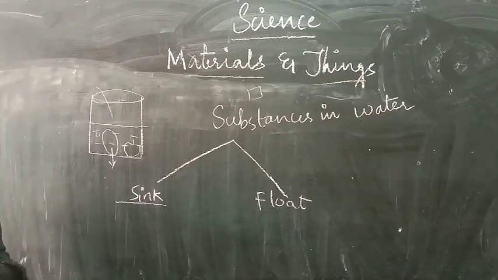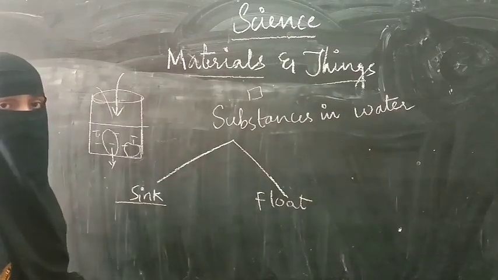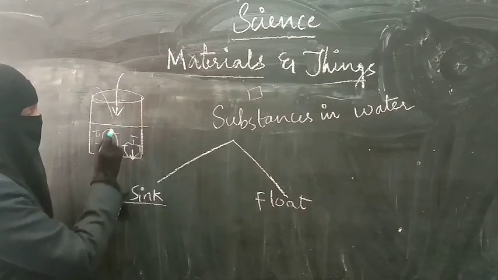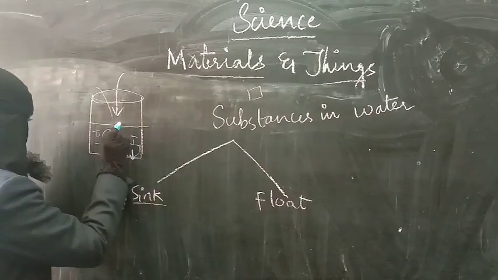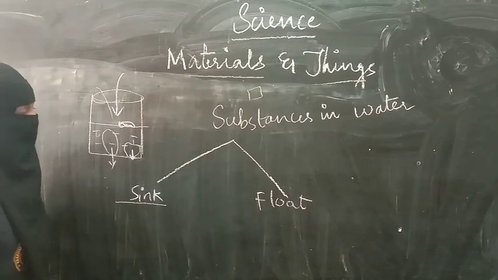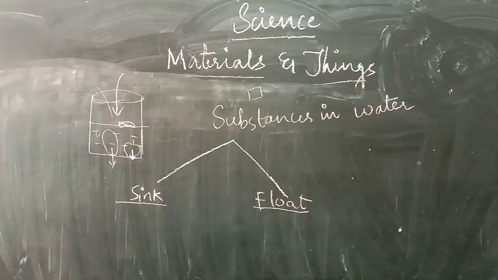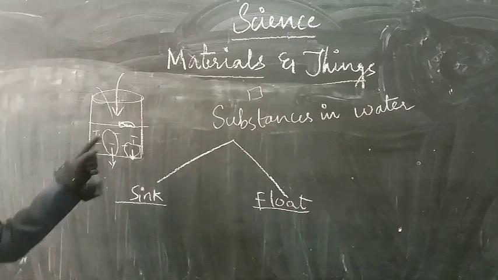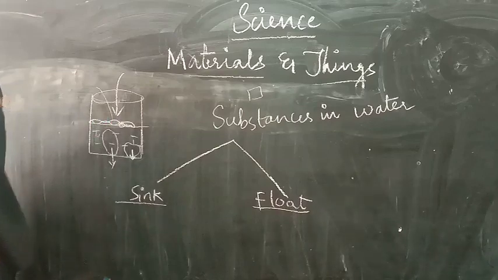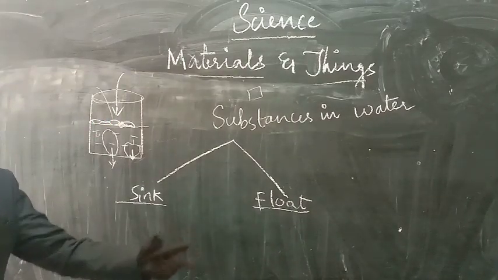Now take example of kerosene or oil. Now I am going to put 2 to 3 drops of oil here in the vessel. What do you think? Oil will go down or it will stay here? Yes, it will be present here only. You'll observe that the drops of oil are floating on the water. That is what float means. In the same way, take dry leaves. Put it here. What will happen? Do you think it will go deep into the vessel? No, they will also float in the water. So substances in water either sink or float.